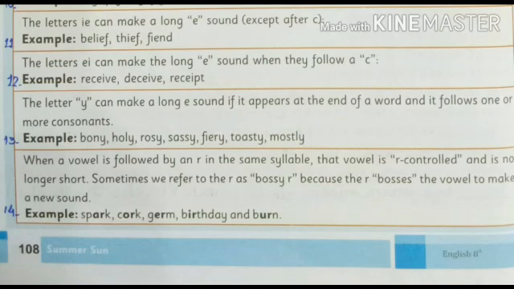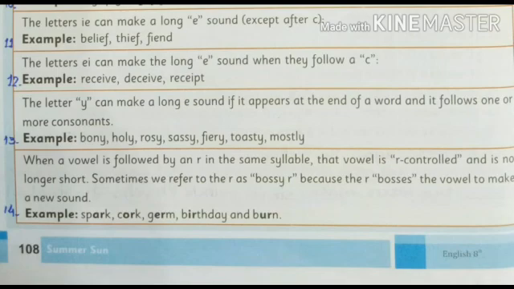The letter Y can make a long vowel sound E if it appears at the end of a word and it follows one or more consonants, as in Bonnie, Holly, Rosie, etc.